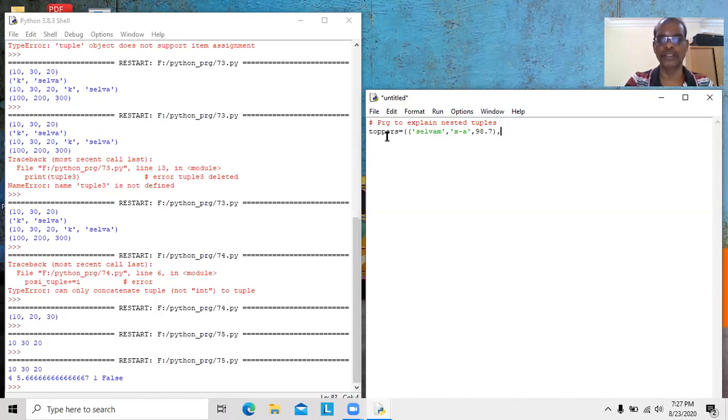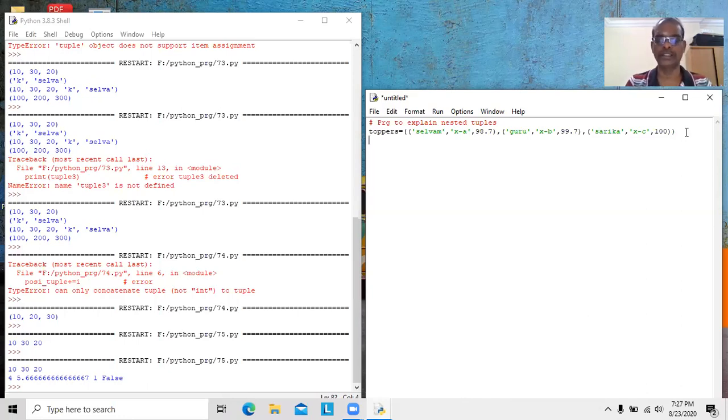So this is one tuple. Topper is a one tuple that contains some elements, but each element may be another tuple. Similarly, we can have here Guru, 10B, comma 99.7. Again, we can have one more tuple. Sarika, studying 10th standard C section, comma 100. That's all. So topper is a tuple that contains three tuples. Each inner tuple contains three elements. That is the concept of nested tuple.